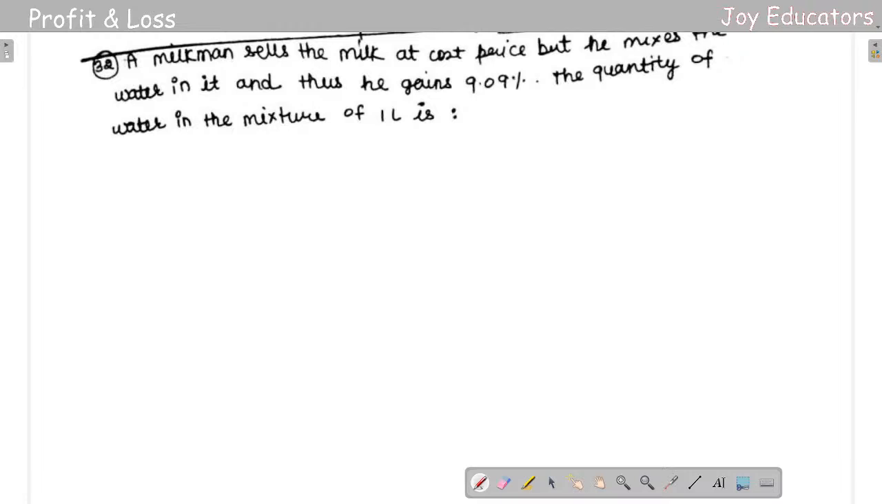So next question, nothing much, very simple. Milkman sells the milk at the cost price but he mixes the water in it and then he gains 9.09. 9.09 is fraction value of 1/11.